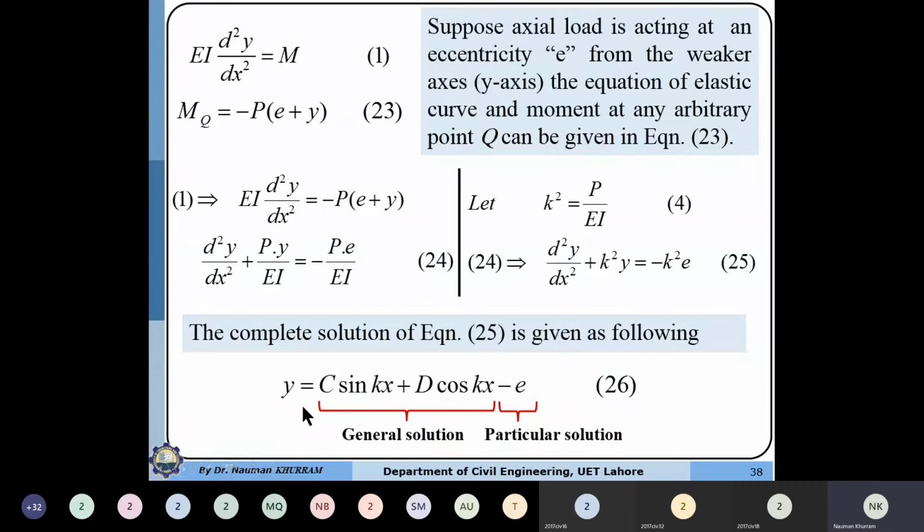This equation is the equation of the deflected column in the lateral direction. It shows the deformed profile of the column over the entire length, which is a function of x, minus E.